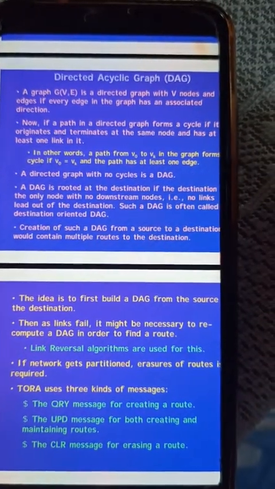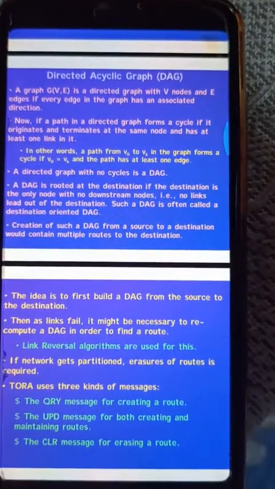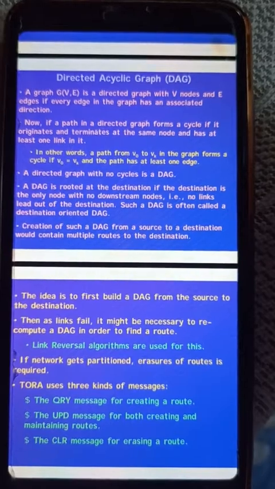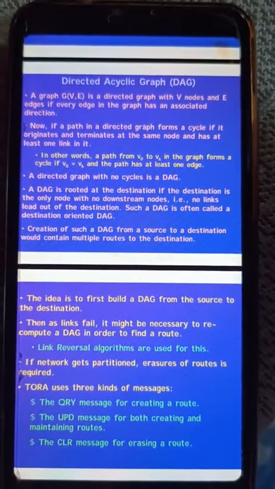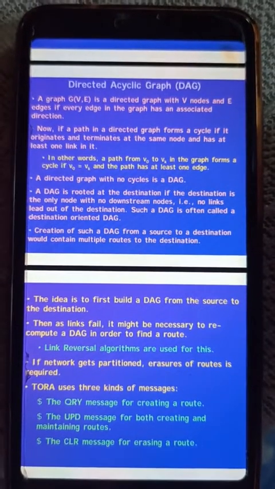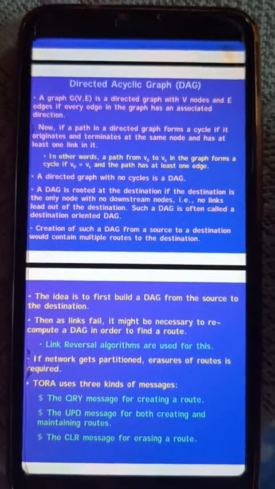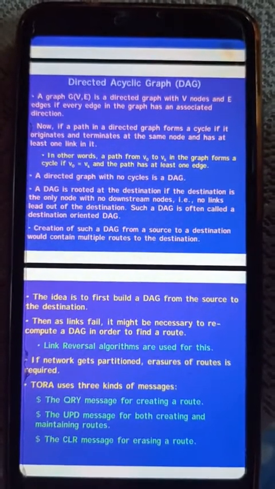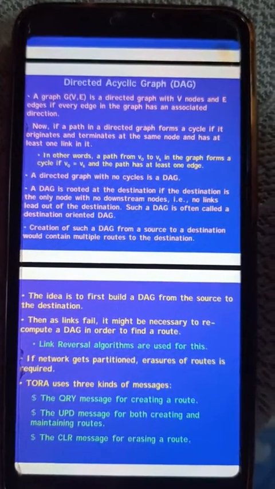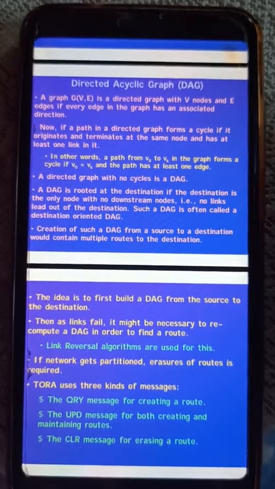The idea is to first build a DAG from the source to the destination. Then as links fail, it might be necessary to recompute the DAG in order to find a route. So whenever a link fails, the DAG is recomputed and the route is found through the link reversal algorithm. If the network gets partitioned, erasure of the route is required.